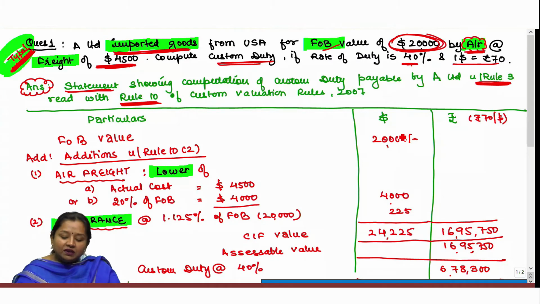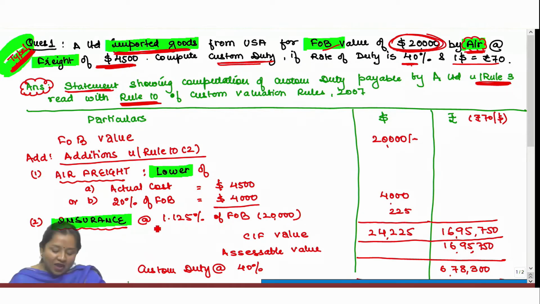So, if FOB value is given as 20,000 and air freight is given, then you have to make additions under Rule 10(2), wherein air freight shall be taken as the lower of actual cost or 20% of FOB, that is $4,000, and then you have to add insurance. Even if it is not given in the question, you have to add it at 1.125% of FOB. The aggregate of these three amounts will amount to CIF value, which is $24,225.